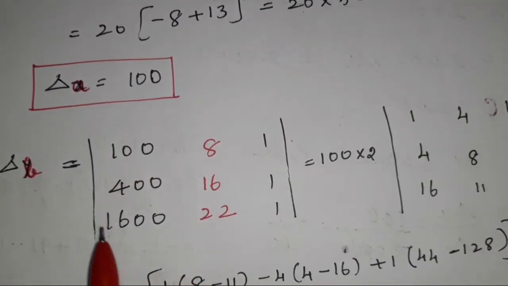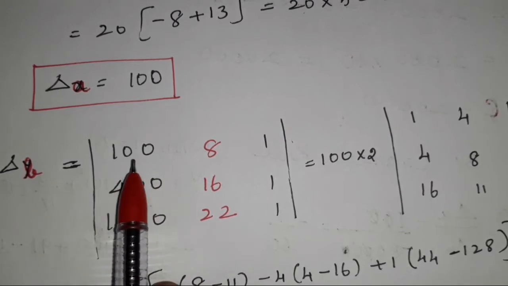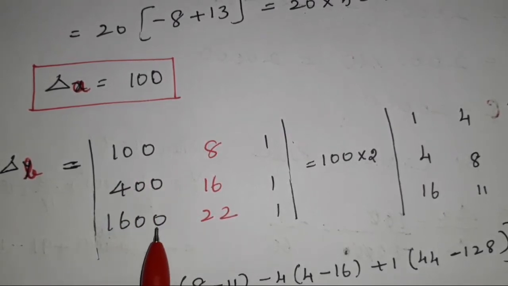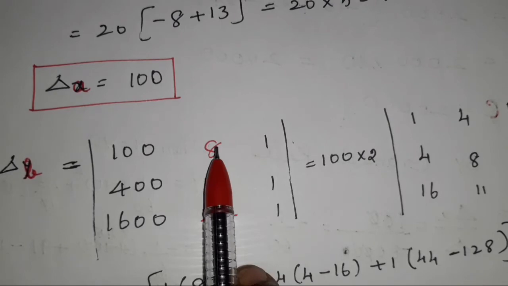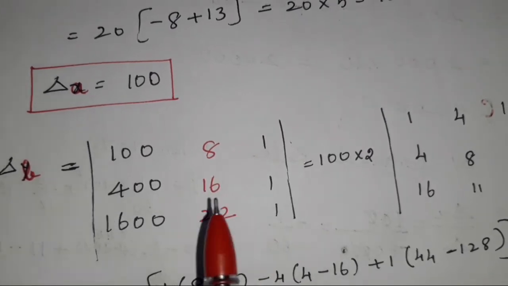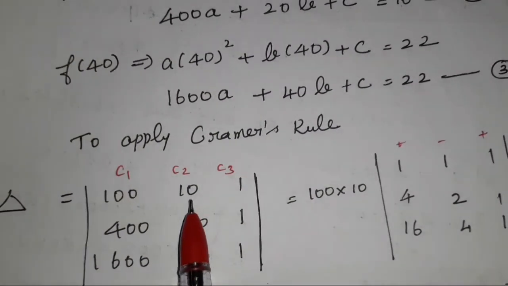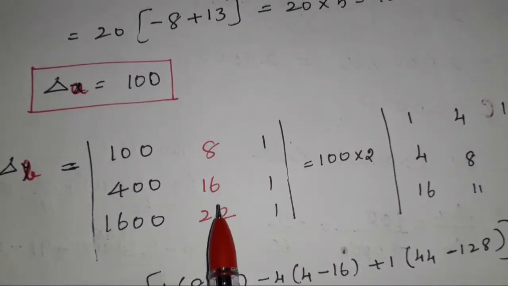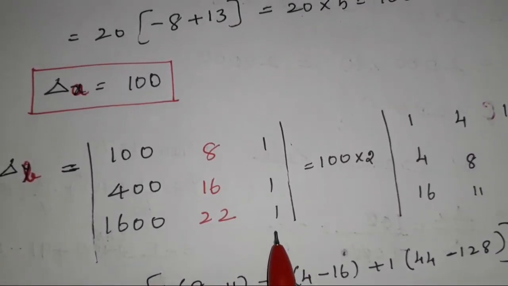Delta B means what? You write the A value as it is. What is A? 100, 400, 6,000 as it is, right? Instead of taking the B value. What is the B value? 10, 20, 40. They take the B value. What are you writing? The constants 8, 16, 22. C is written as itself.